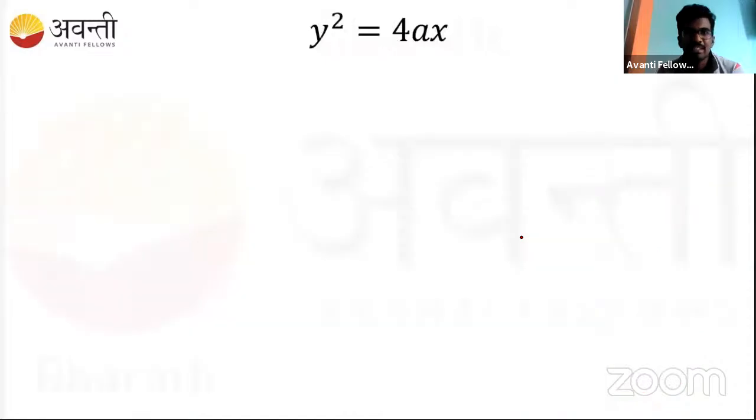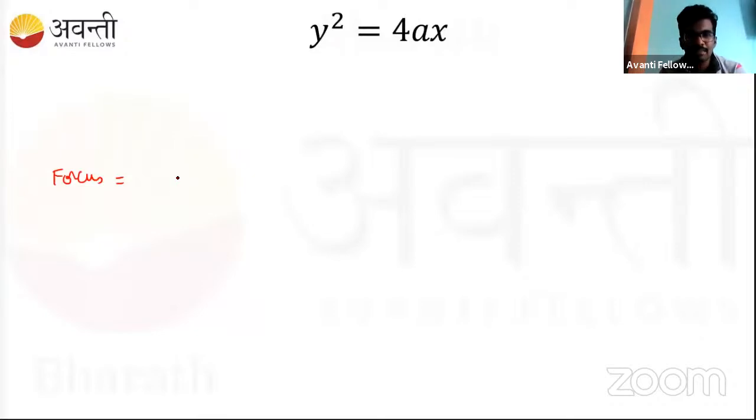Correct? So this is the most general way of writing the parabola: y square is equal to 4ax, and everything we will learn from this general equation. And there are other forms also, so we'll be extending that learning to the other forms. So what are the things that we learned? One thing is the focus. Can you identify what the focus point is here? y square is equal to 4x. What is the focus? Who can answer it?